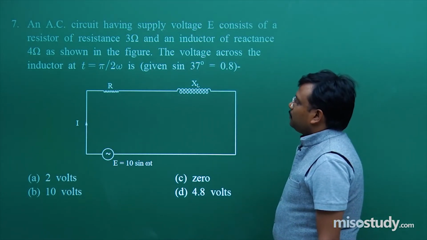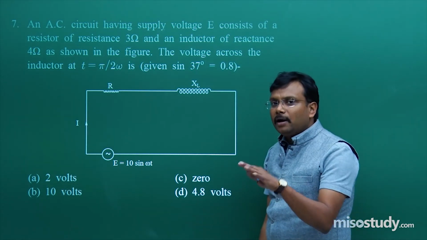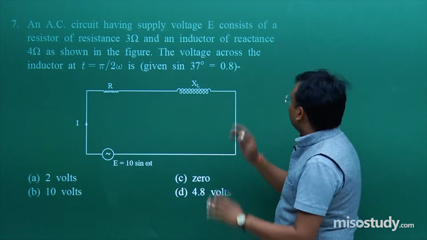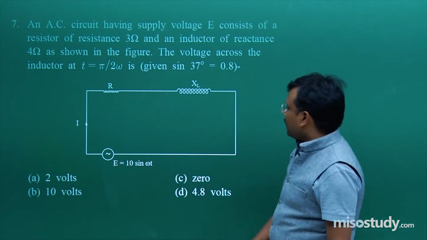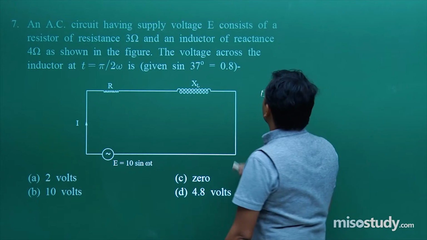Here in this question I will try to provide at least the few steps which are required. Fine, slightly long steps like 2 or 3 steps, not more than that, but please be with this discussion. E is equal to E naught sin omega t, XL and R values are well known, I mean the terms are well known.